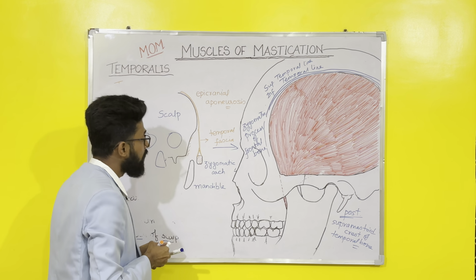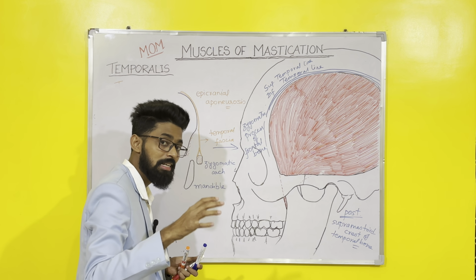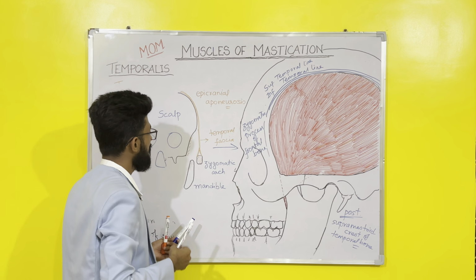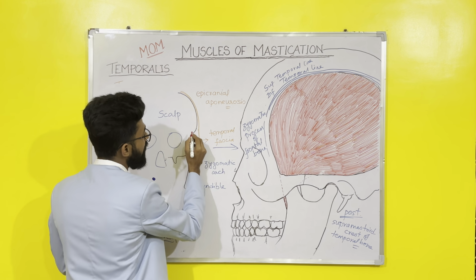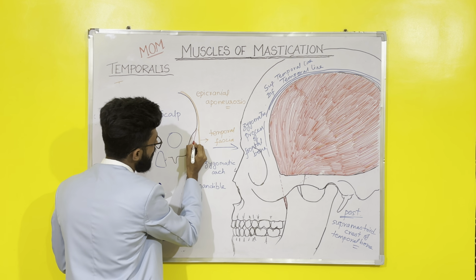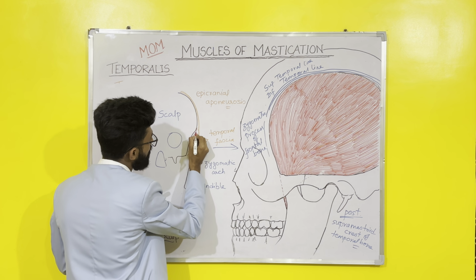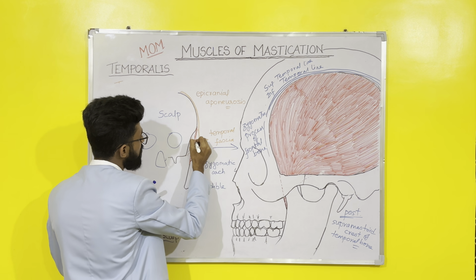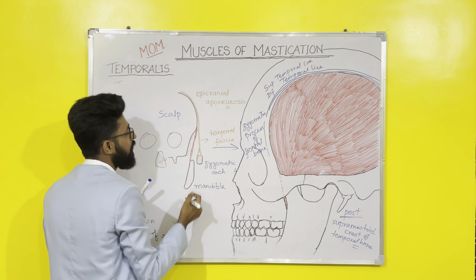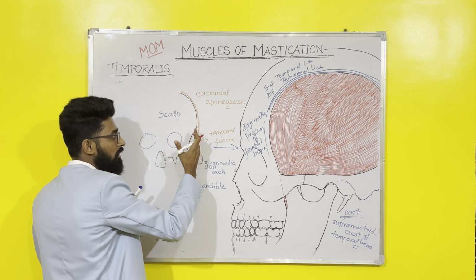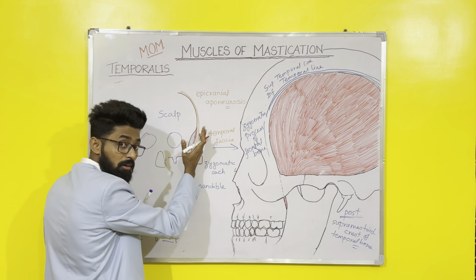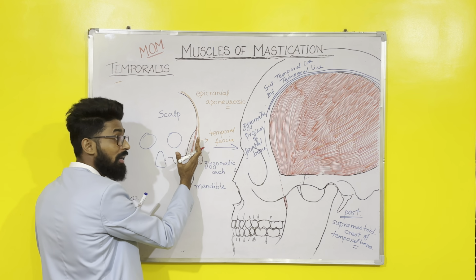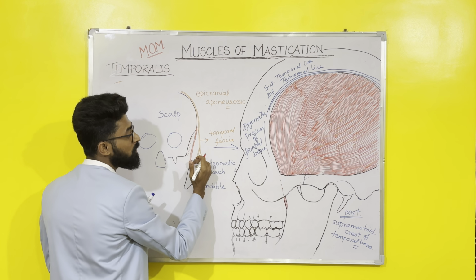Now the temporalis muscle is a fan-shaped muscle that covers the temporal fossa. Temporal fossa is inside, and the temporalis muscle is somewhat like this, the red one. Temporal fascia is covering the temporalis and other structures superior to the zygomatic arch.